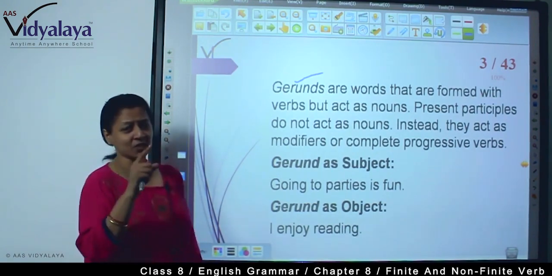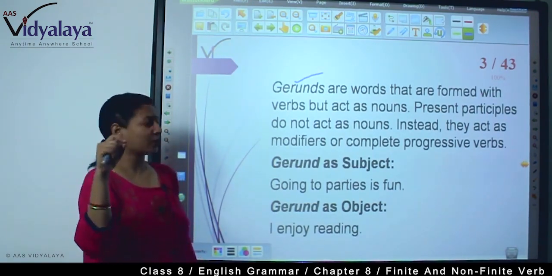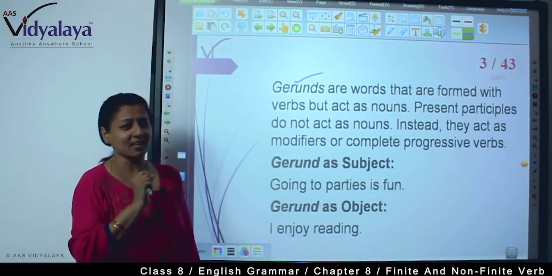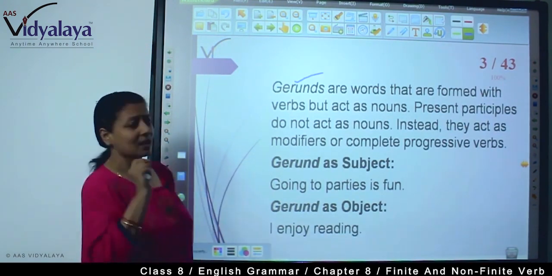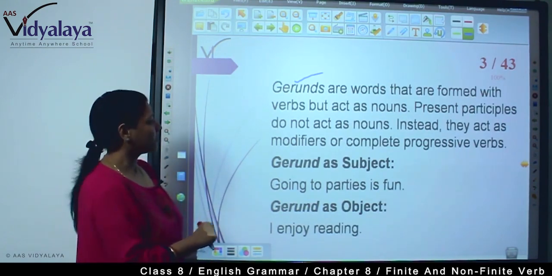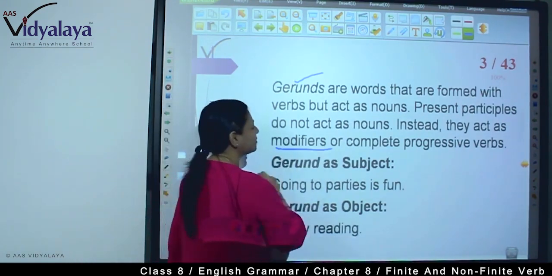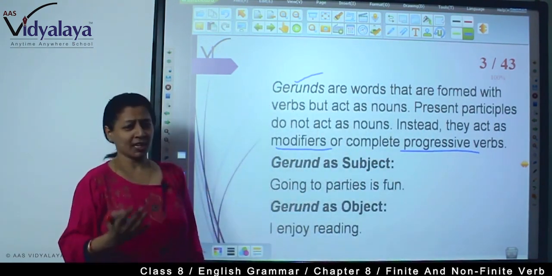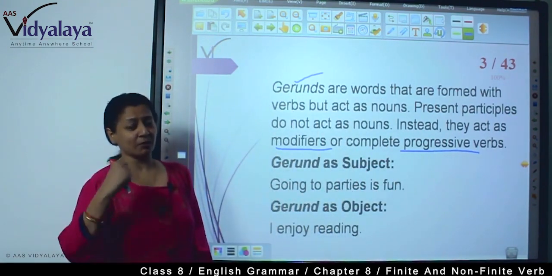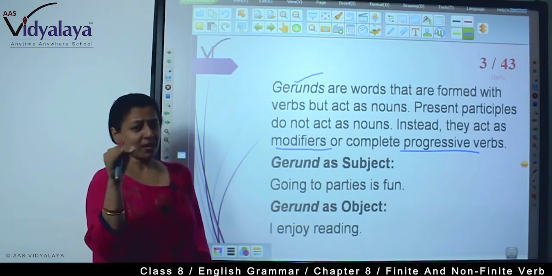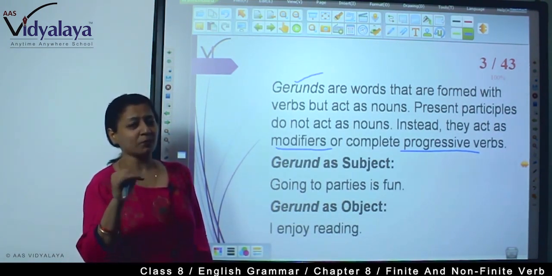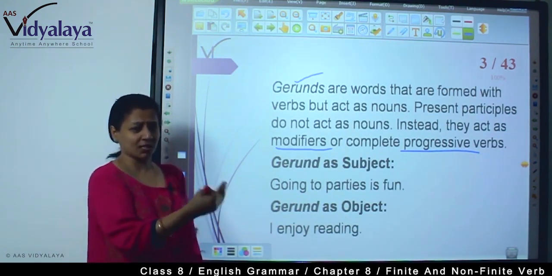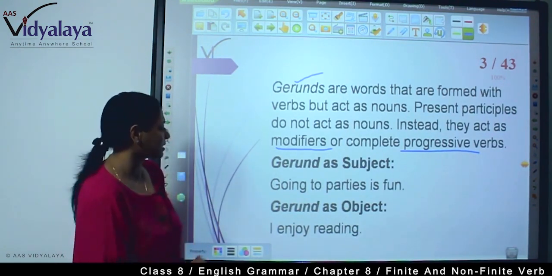And then the first one, "I am going for swimming," is a present participle, and it doesn't act as a noun. It is acting as a complete progressive verb, and it acts as a modifier of complete progressive verbs. Now, a gerund can be a subject, and gerunds can be objects. So, one by one I will give you examples of gerunds so that you can easily find out which are gerunds and which are present participles.